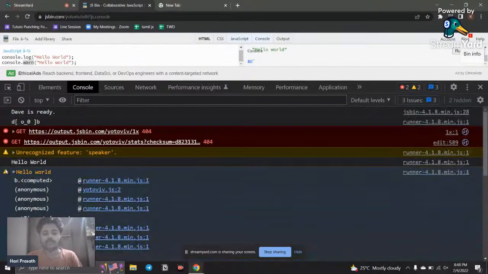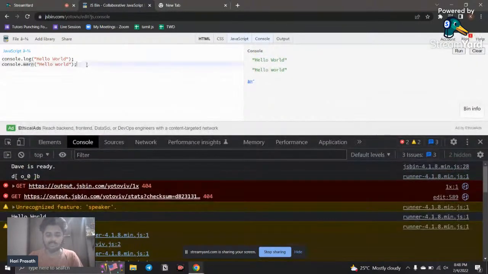If you get something like this, it shows some indication that there is a warning, so please check your code. Most commonly we would get a red color code like this. Here it comes from JS Bin, you don't need to worry about that. But most commonly we get this sign, like console dot error.